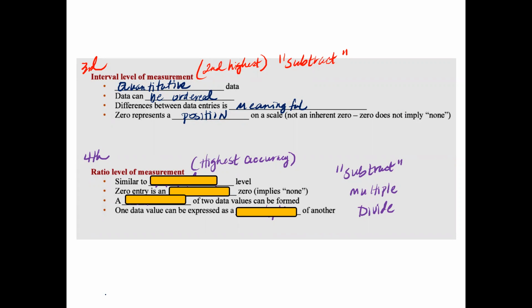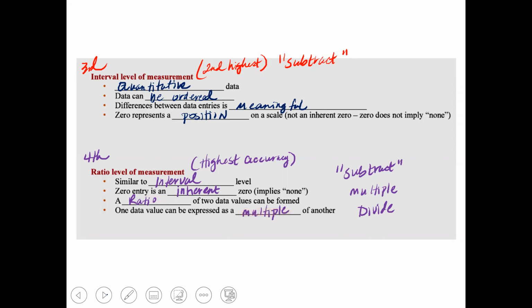The fourth one is called the ratio level of measurement. This is the highest accuracy of measurement. It's similar to interval. The 0 entry is going to be considered as inherent or none. A ratio of 2 values can be performed, and one data value can be expressed as a multiple of another.